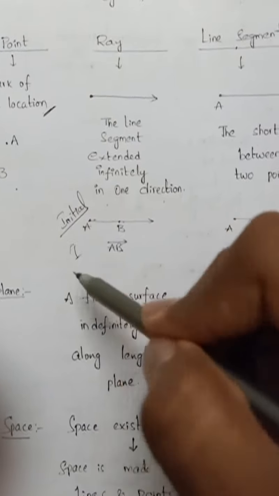Angle. So what is an angle? The union of two different rays that have the same initial point.